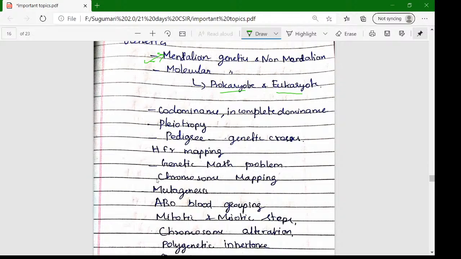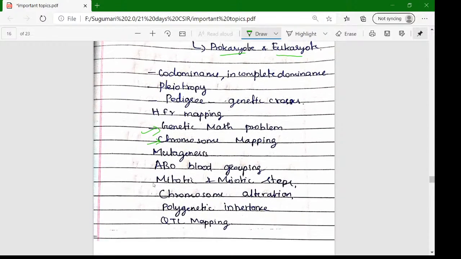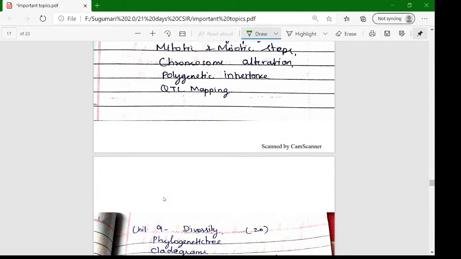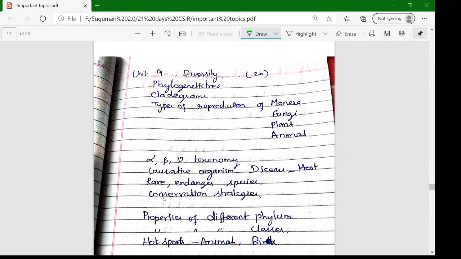Hfr mapping, genetic math problems, chromosomal mapping, mutagenesis, the ABO blood grouping model, mitosis and meiosis, chromosomal alterations, and phylogenetic inheritance and the QTL model. These are all important in this unit. And unit 9 is diversity-based questions, which is very, very important. It is the easiest unit among the 13 units, because we study in a selective manner and can achieve more marks.